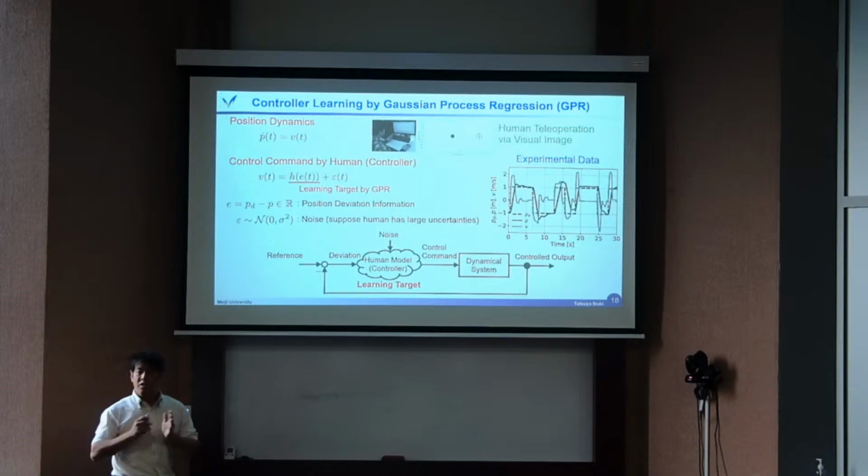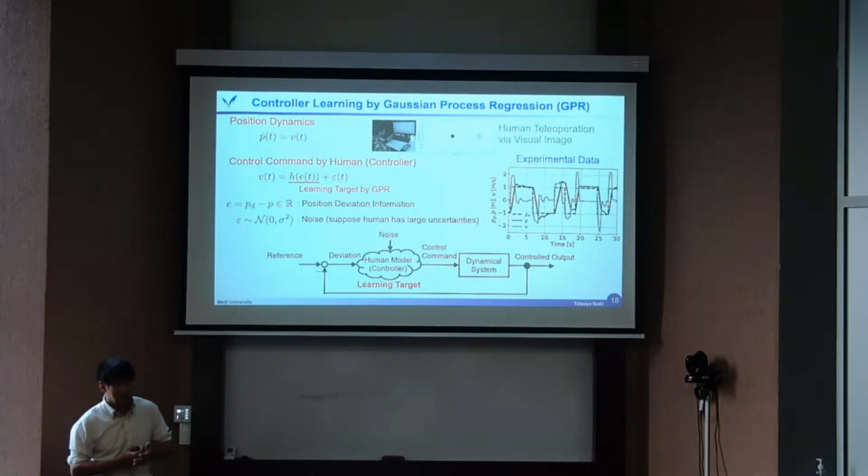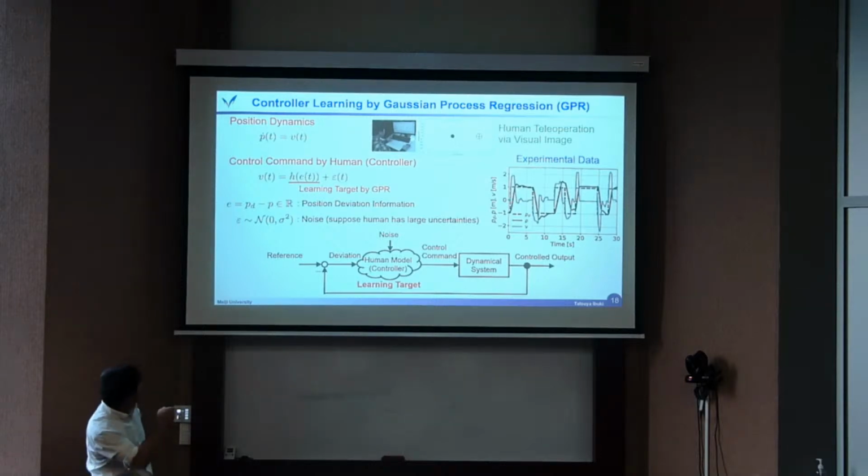Then, as you can easily guess, the human has much uncertainty. So we apply another approach, Gaussian process regression as a kernel method. This is a probabilistic method. So here, this is the idea of the learning. The human's operation, control input, is based on the deviation of reference and control output, desired position and the current position.